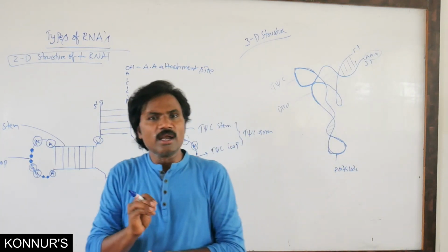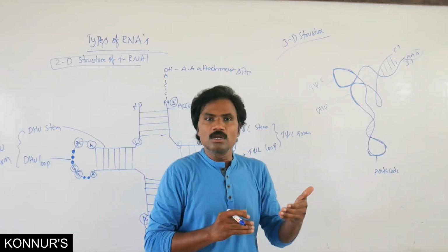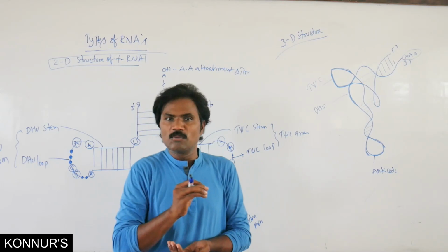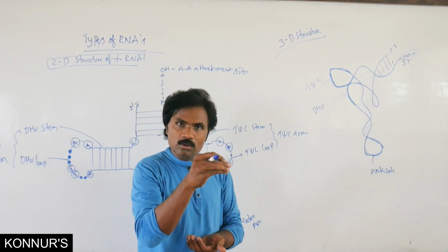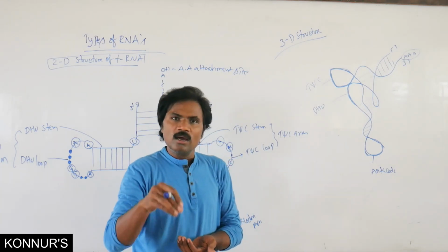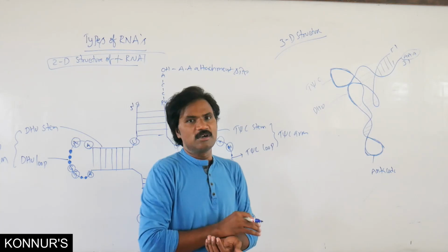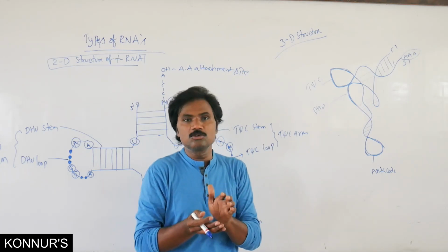So tRNA plays a vital role in the transmission of genetic information, especially in carrying a specific amino acid to bind to the mRNA for the formation of the polypeptide chain. For this, ribosomal subunits also play a crucial role.